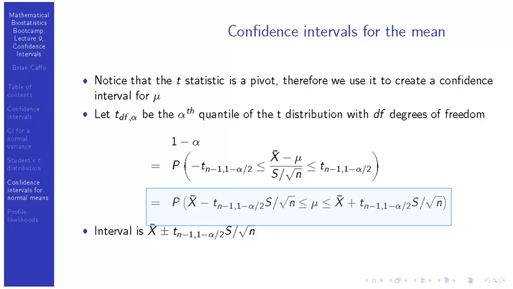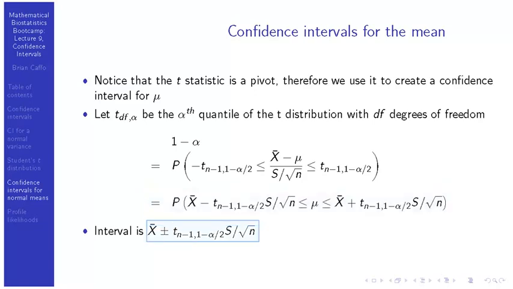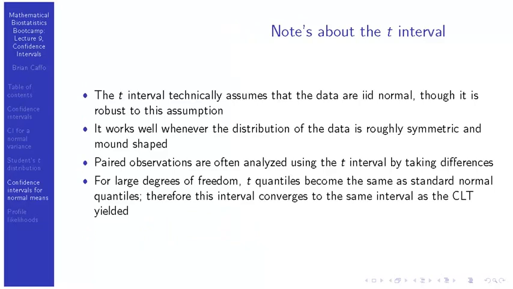But if you look at the form of this interval, that happens to be x bar plus and minus the upper quantile from the t distribution times the standard error. And that's why I took only the upper quantile. That way we can write it as plus minus. Okay, so that's how we wind up with these intervals: estimate plus or minus quantile times standard error. And that's where it comes from.